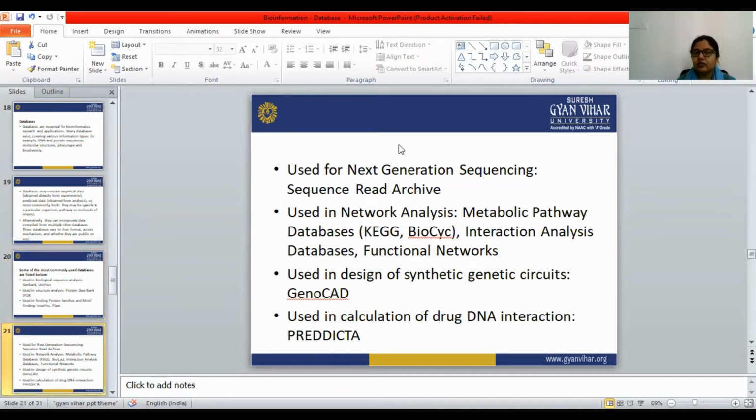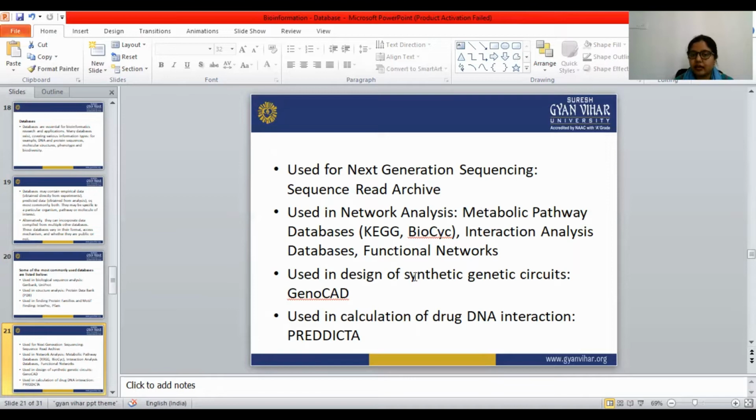Sequence Read Archive is used for next generation sequencing. For network analysis there are metabolic pathway databases such as KEGG, BioCyc, interaction analysis databases, and functional networks.